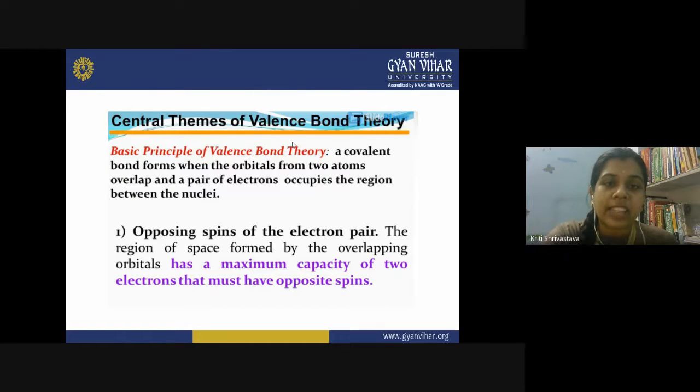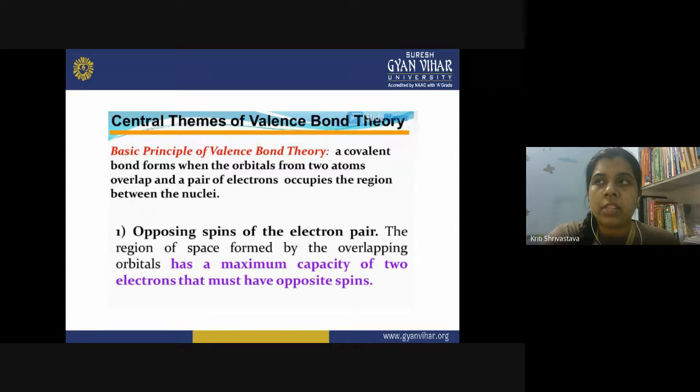But yes, it says that between the two nuclei, there is a pair of electrons occupying the region, and the first thing is the opposite spin of the electron pair. So VBT, valence bond theory, says that the two orbitals approaching each other should be singly occupied. They should have one electron in them, and both electrons have opposite spins. If one has a plus half spin, the other has minus half.